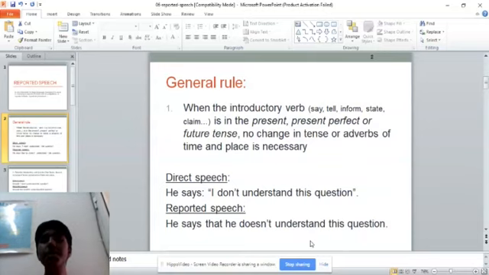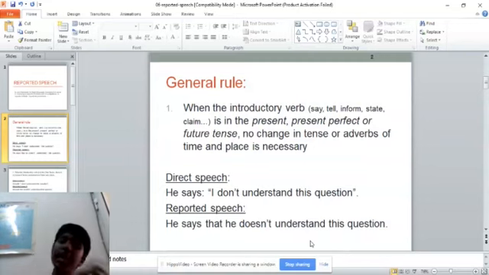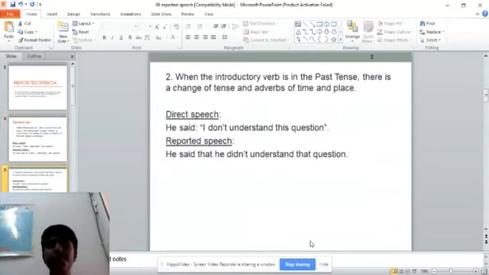Why do we use the word he? This is because I is being referred to as he. While changing, we mention that he refers to that I. So we use the word he here. So we can see the next rule.